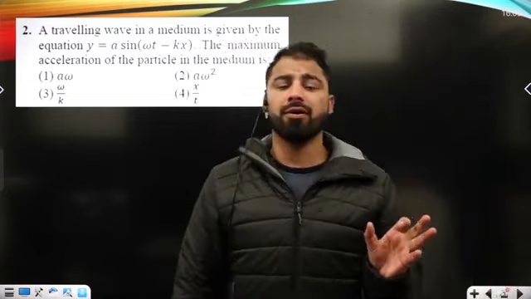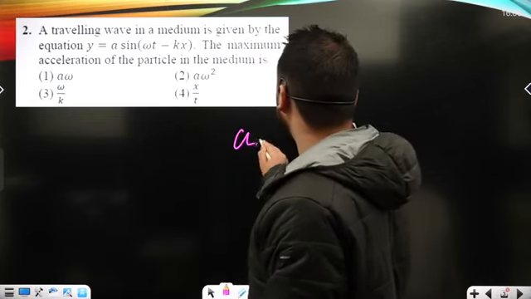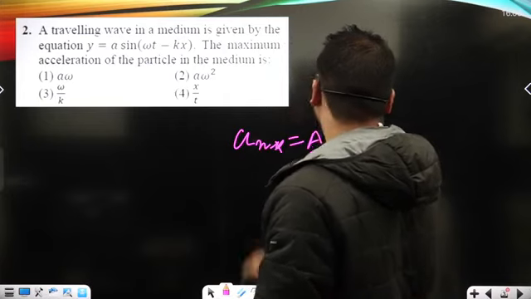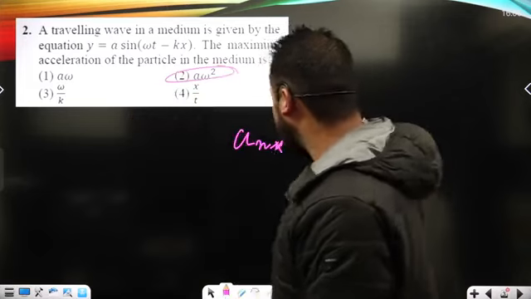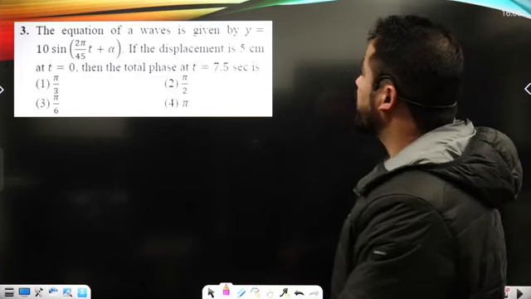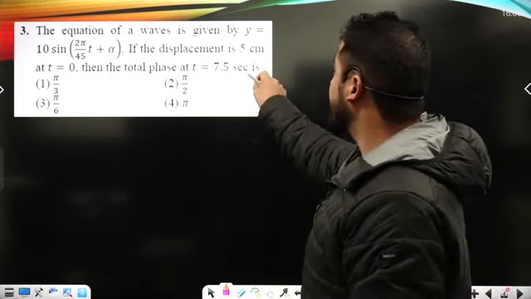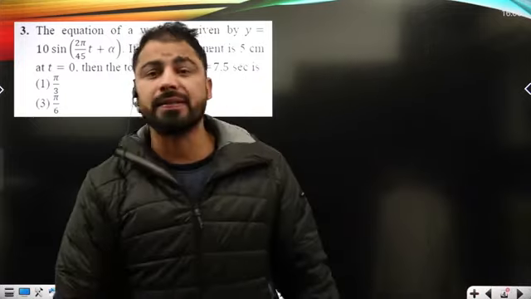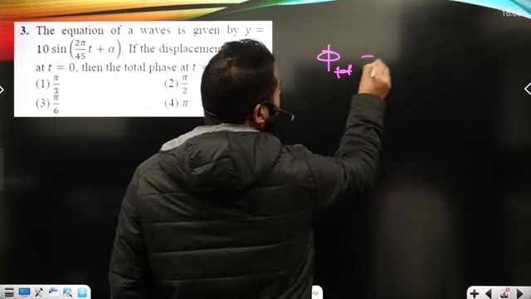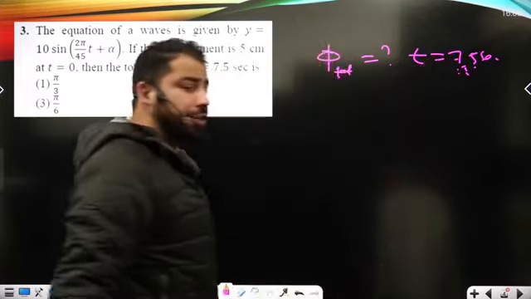As you know from the theory of SHM, the magnitude of the maximum acceleration is A omega square, where A is amplitude and omega is angular frequency. So it's given under option number second. And the equation of the wave is given for the displacement. If the displacement is 5 centimeter at t equal to 0, then we are asked to calculate the total phase, phi total, of the particle at the time 7.5 seconds. How exactly can we do a question of this type?